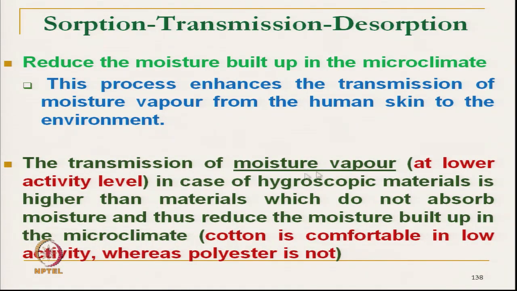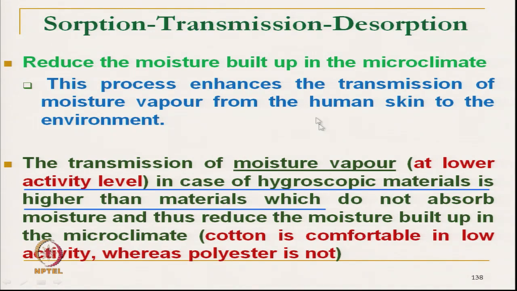The transmission of moisture vapor at low activity in the case of hygroscopic material is higher than for materials which do not absorb. That means at low activity level the hygroscopic material absorbs more moisture than the fabric fiber which does not absorb.